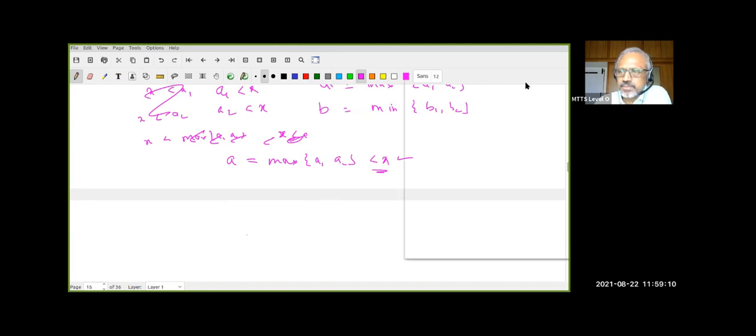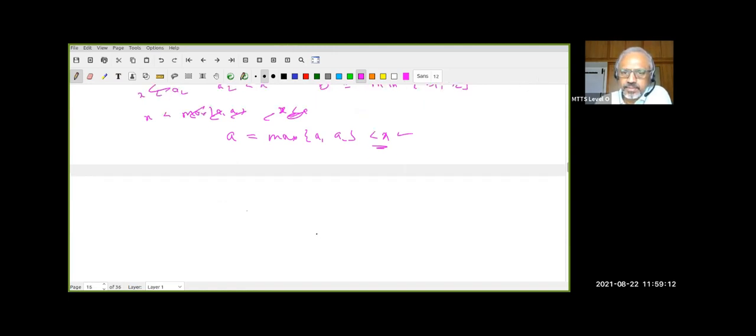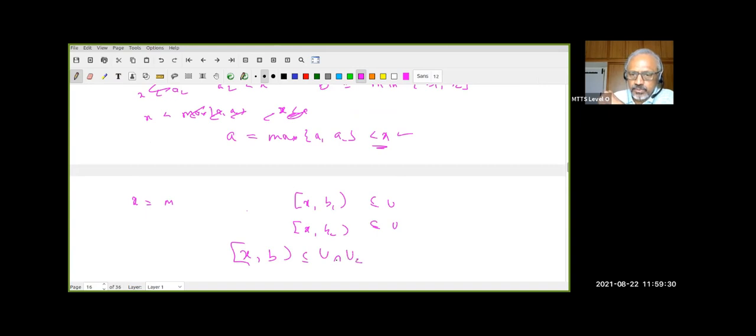Okay. Now suppose x equal to minimum. What do I know? Then (x, b1) and (x, b2), this is contained in U, this is contained in V. Therefore, can you think of your b so that (x, b) is contained in U intersection V?